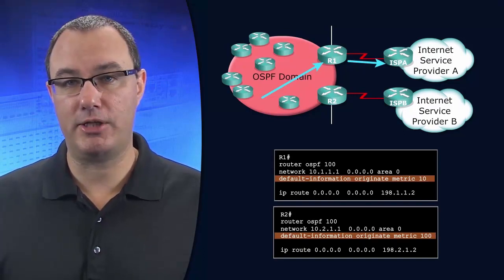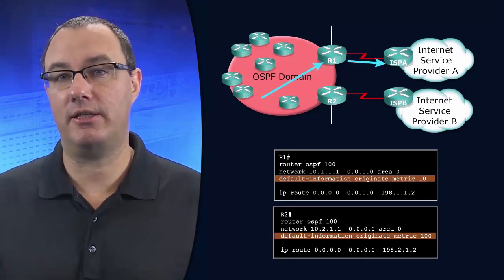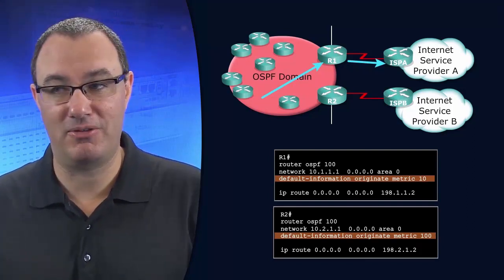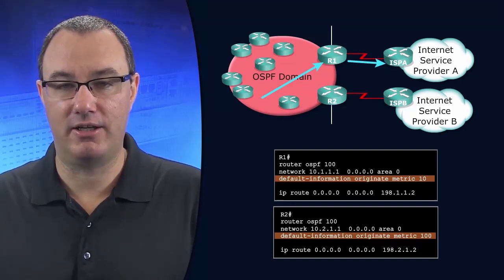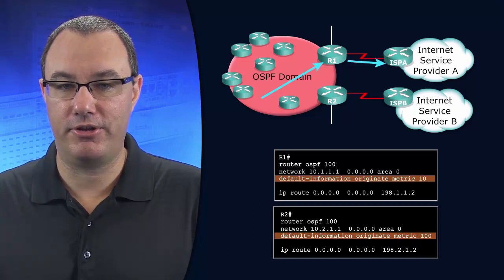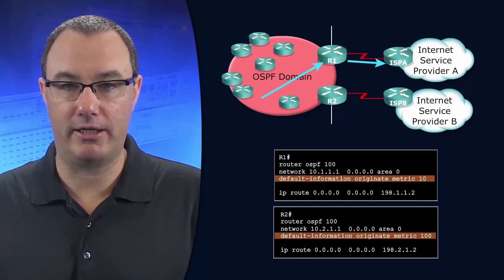So default-information originate is a fun command to play around with, and we should expect to see it in our own autonomous system, because we all have internet connectivity these days, and there's really not a better way to work with default routing in OSPF.